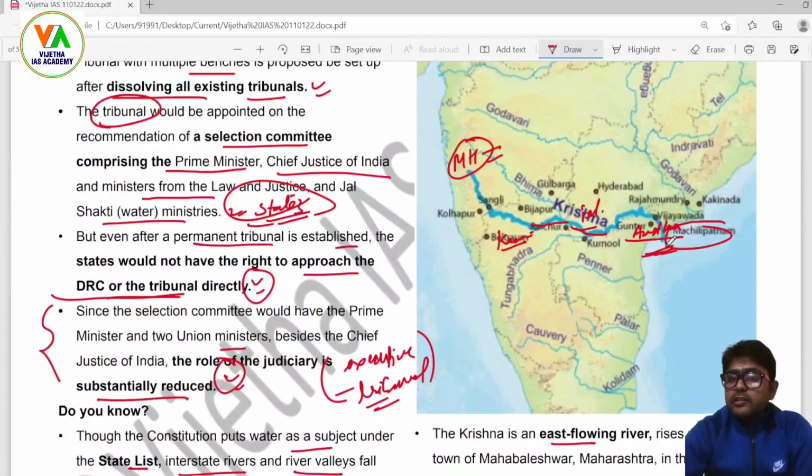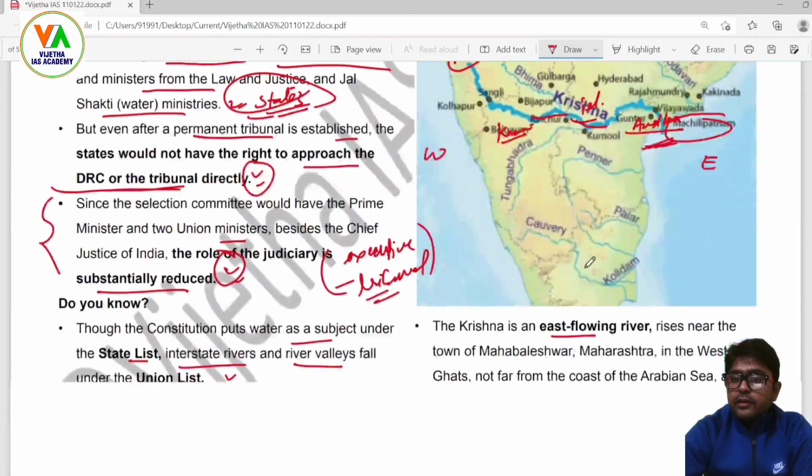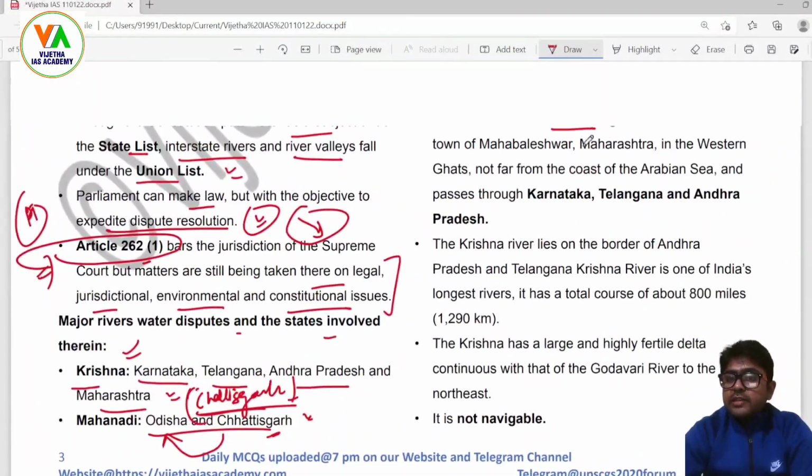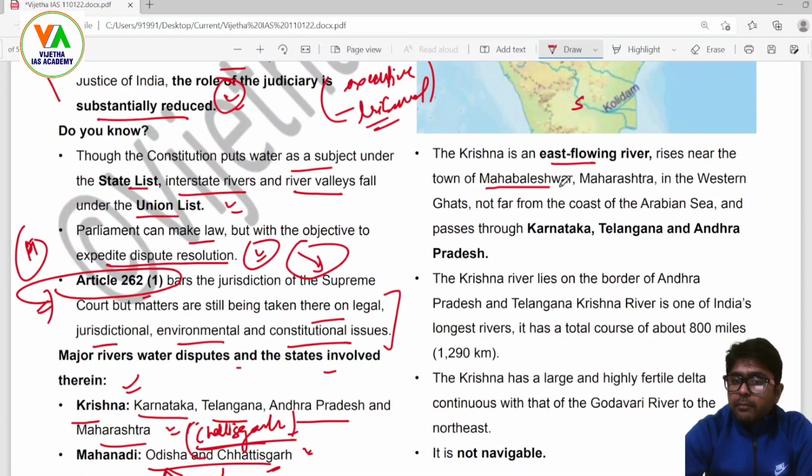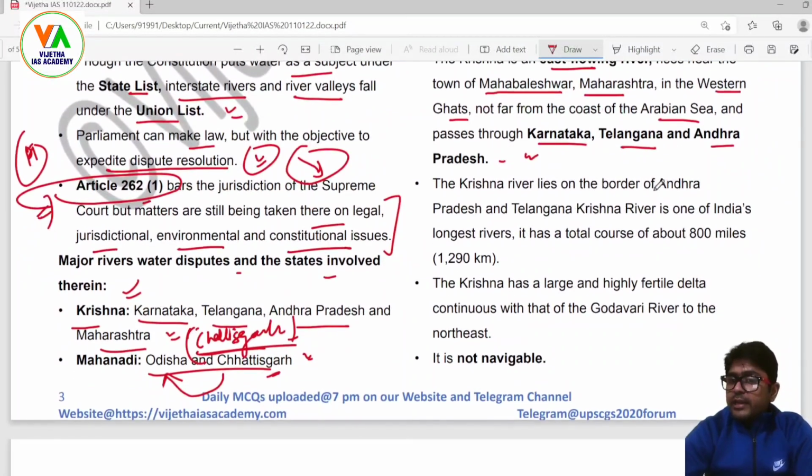Always remember, this part is known as east, this is west, this is north, and this is south. So this is an eastern flowing river, which rises near the town of Mahabaleshwar in Maharashtra in the Western Ghats, not far from the coast of the Arabian Sea, and passes through Karnataka, Telangana and Andhra Pradesh. Important. The Krishna River lies on the border of Andhra Pradesh and Telangana, and is one of India's longest rivers. It has a total course of about 800 miles, that is 1290 kilometers. Generally 1 mile is equal to 1.6 kilometers approximately.